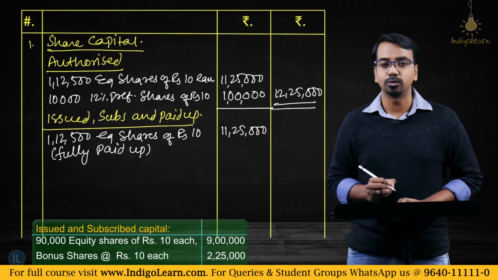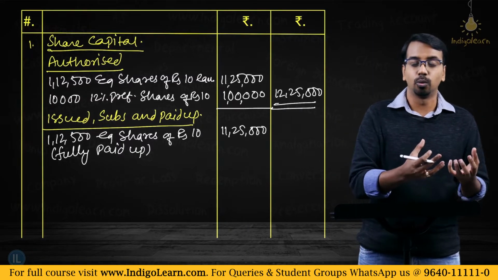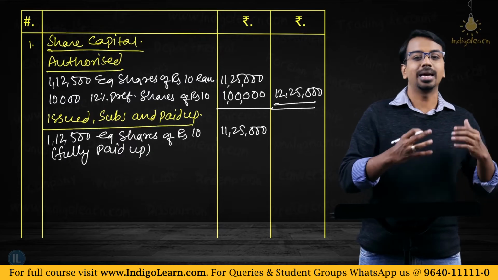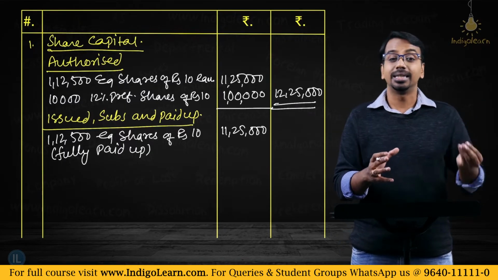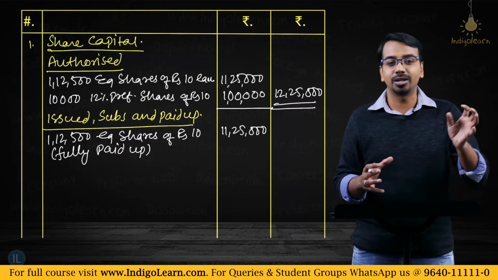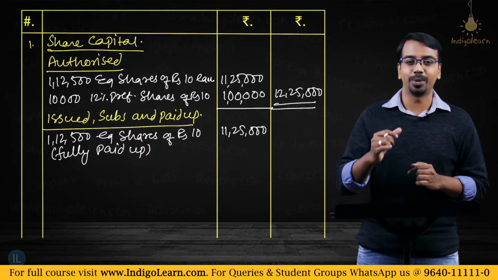11,25,000. One important point you need to write is, what is that proportion of bonus issue? How many shares you have issued by capitalizing profits? That has to be clearly mentioned, because remember friends, there has not been any consideration received for these bonus shares, and that fact has to be disclosed separately.